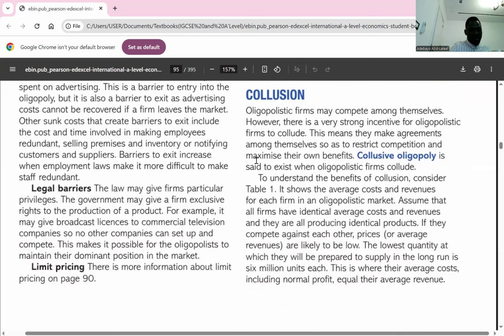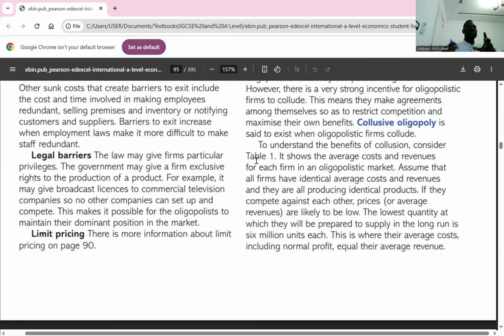The last one we're going to talk about is limit pricing, which takes us to different behaviors in oligopolistic competition. Limit pricing is a strategy where a firm, often a dominant one, sets a lower price to discourage other firms from coming in. Despite the fact that they could set a higher price to gain more profit, they choose to set a limit price so that you get discouraged from coming into that industry. Do you understand?